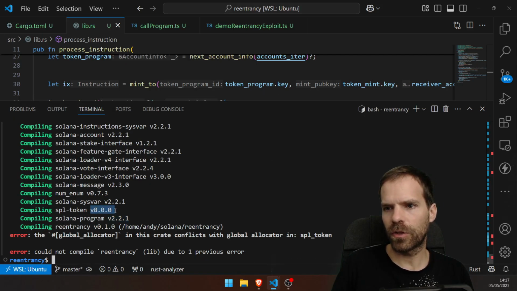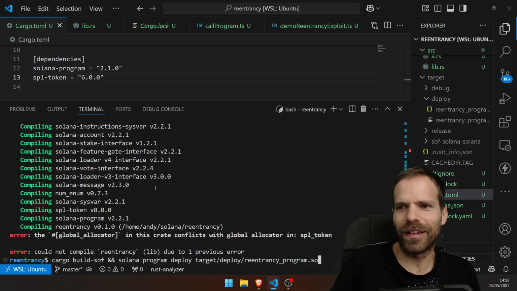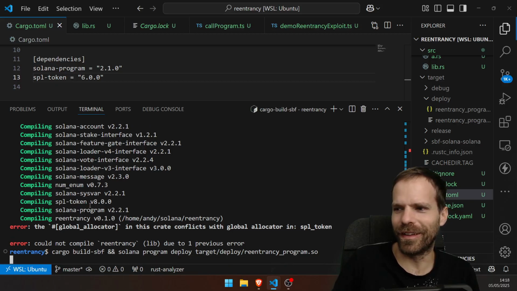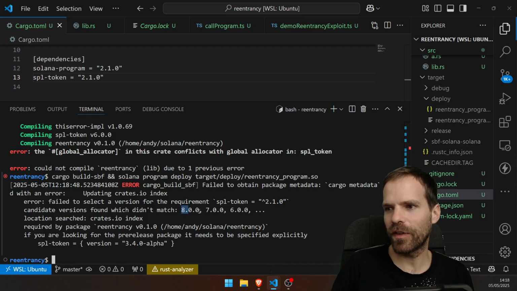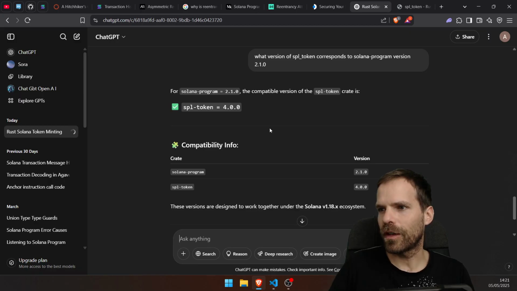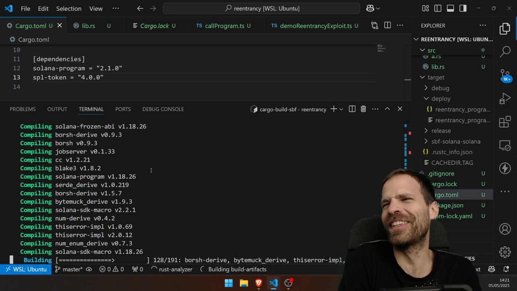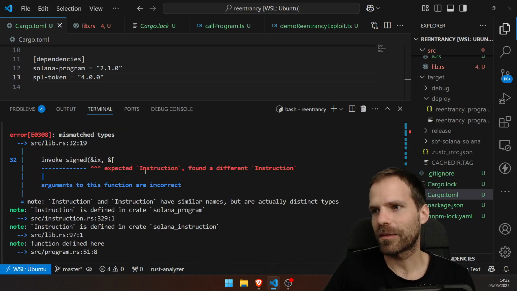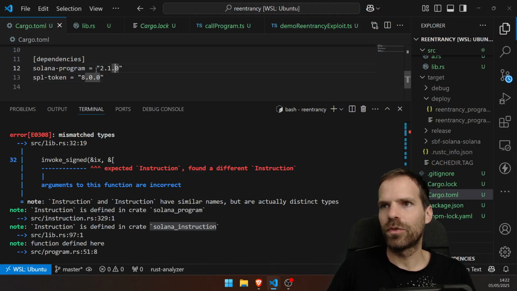Okay, so SPL token v8. I have no idea. 6? What versions are there? They don't correspond anymore. Candidate versions didn't match. We have 8, 7, 6, 4, 3, 4.0. Okay, you need version 4. Using old versions, I know. I'm afraid of new versions. Expected instruction, found a different instruction. Well, that's great. Similar names, but actually distinct types. Okay, you know what? Fine. Use version 8 and use 2.2.1.